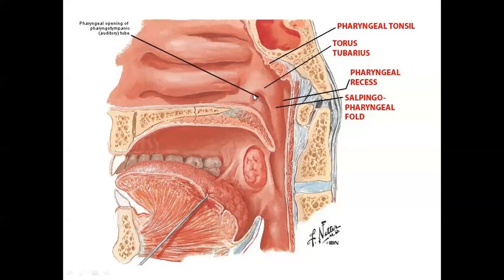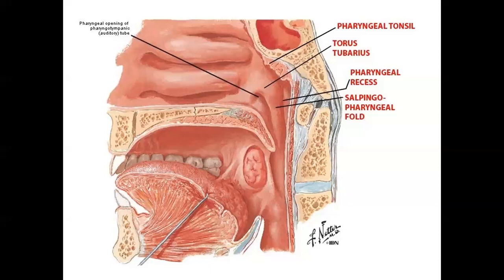Okay. This tubal opening is producing an elevation here. Just behind this elevation, we'll have a depression. The deep depression that lies behind this tubal elevation is known as the pharyngeal recess, or this is also known as the fossa of Rosenmuller.